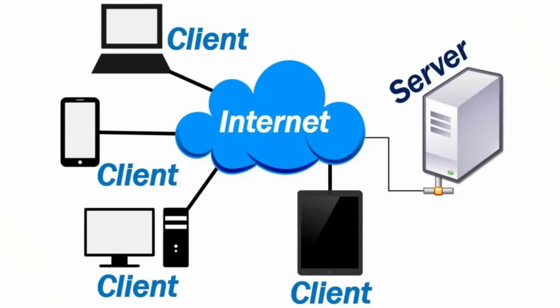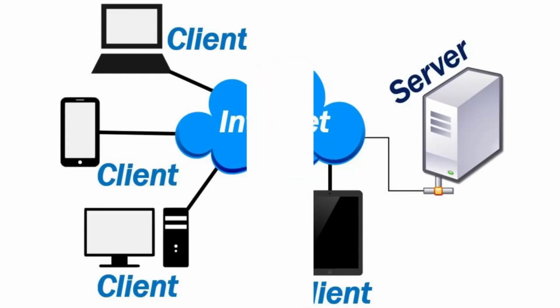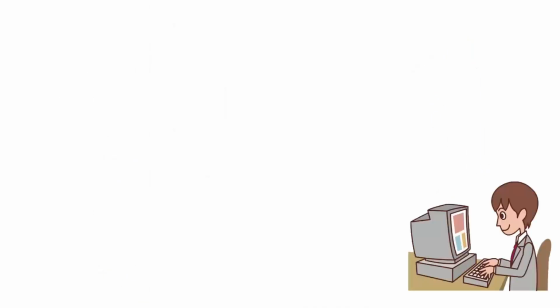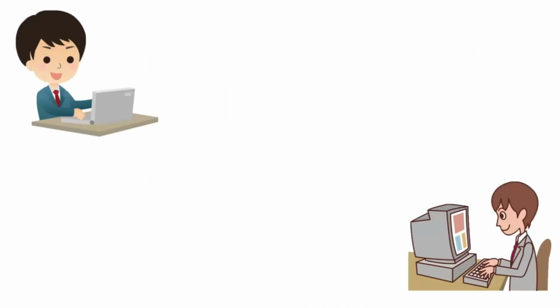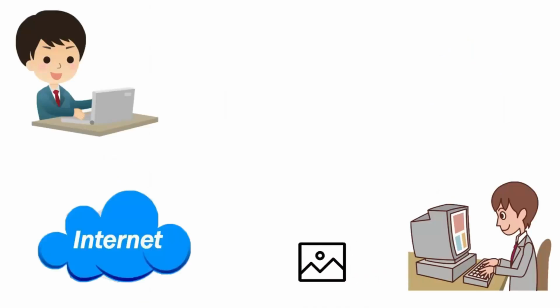Every single website you visit on the internet uses this server. A server is essentially a computer where we upload all the website's files so it can be visible to anyone from anywhere across the globe. Let's consider a simple example. If you have a photo stored on your computer and I wish to see that image, you would first upload it onto the internet. After that, I would then access it to view and download it, whether you upload it to your Facebook profile or choose to upload it to any other location.